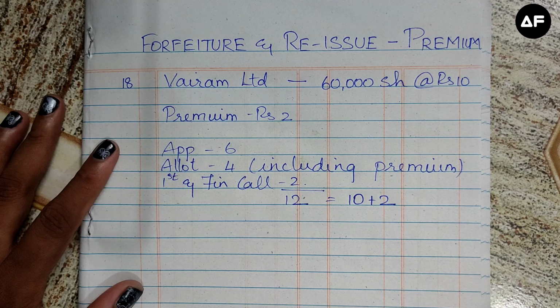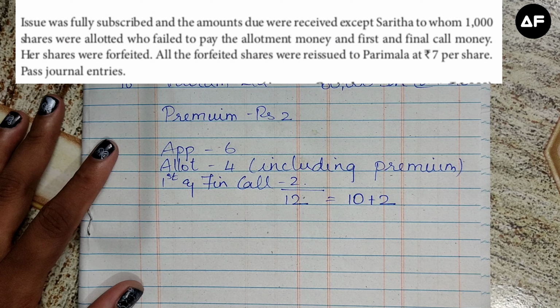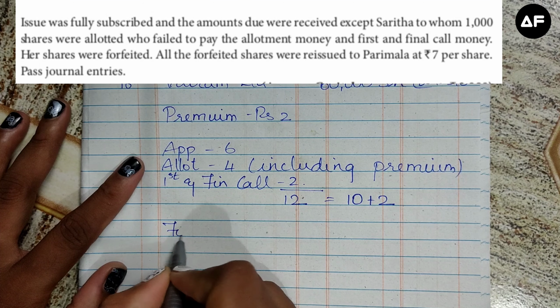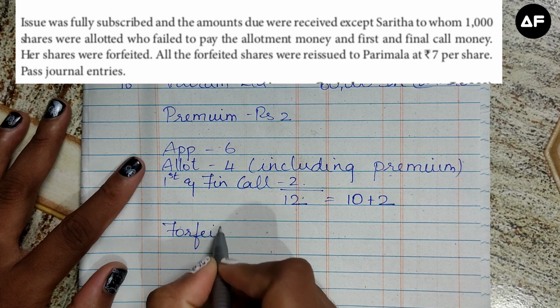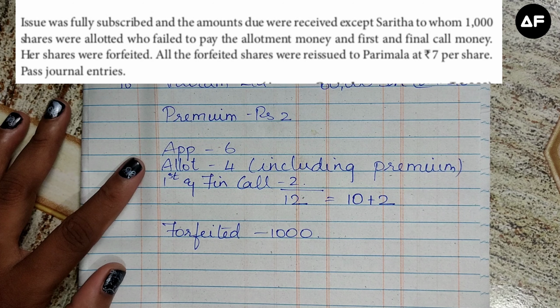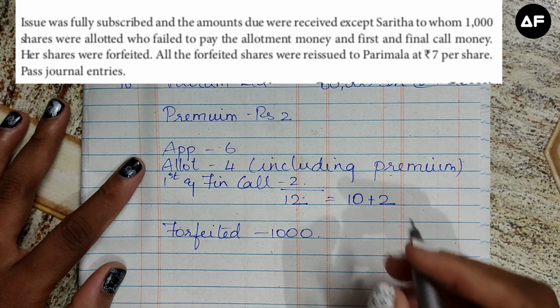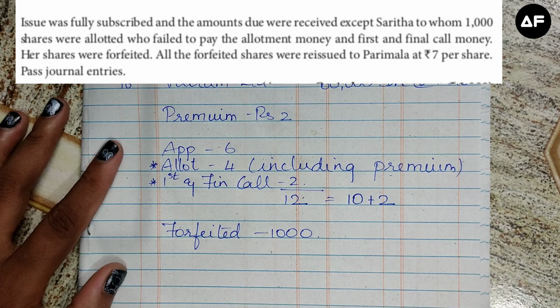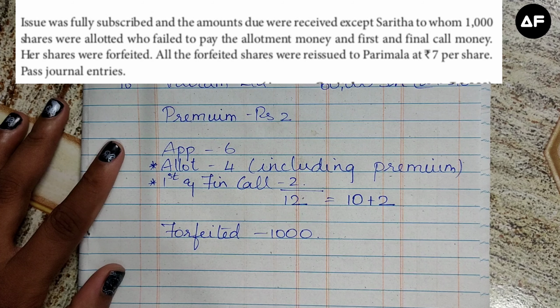Further in the sum what they have given is that the issue was fully subscribed and the amounts due were received except from Sarita, to whom 1000 shares were allotted. So except for 1000 shares, therefore those 1000 shares are being forfeited. It has been forfeited for the non-payment of allotment and for the first and final call. So the forfeiture is done for the non-payment of allotment and the first and final call.